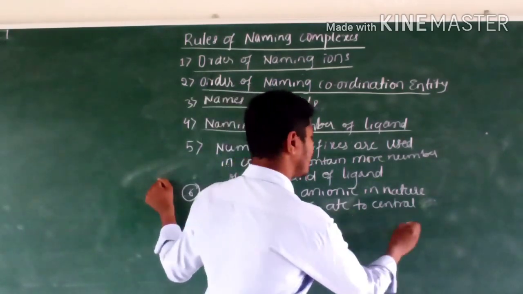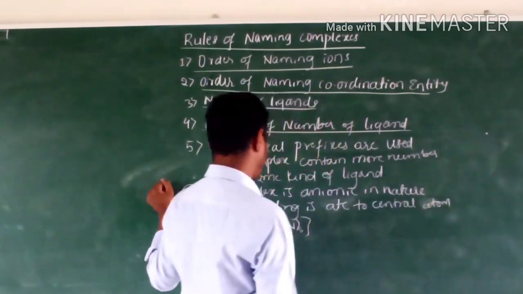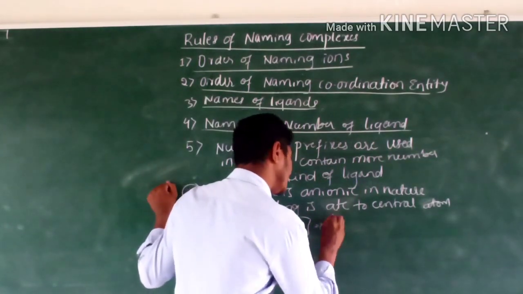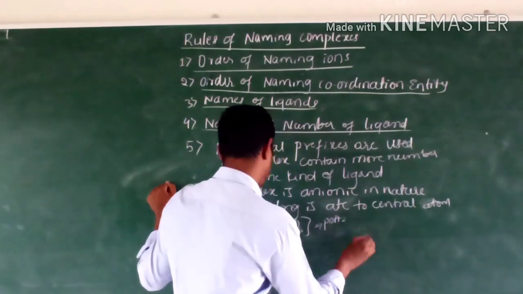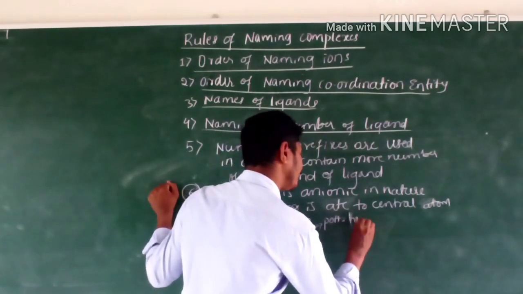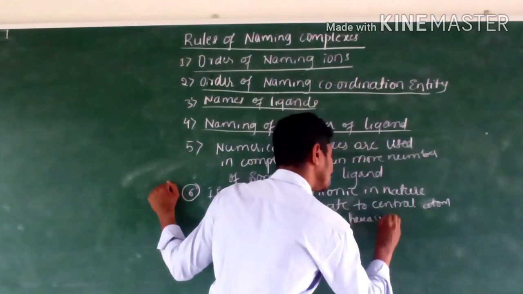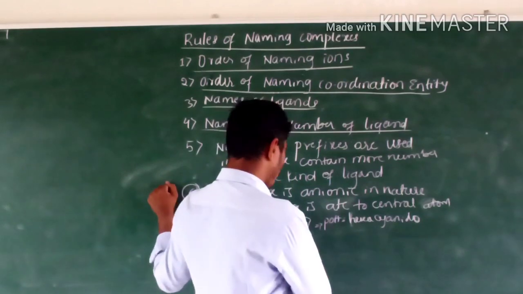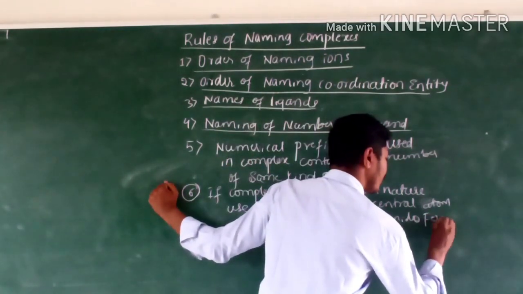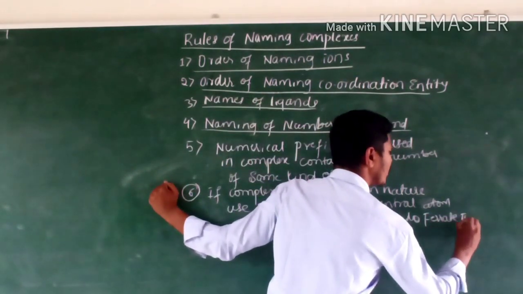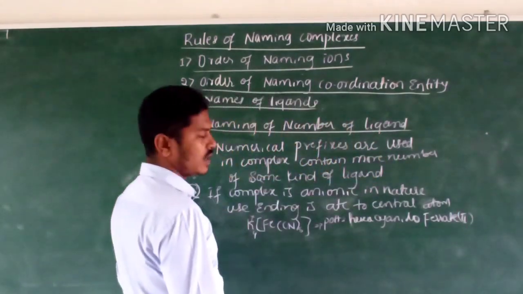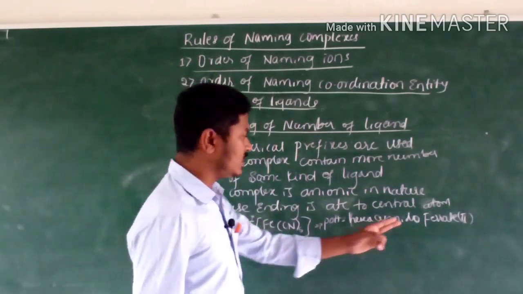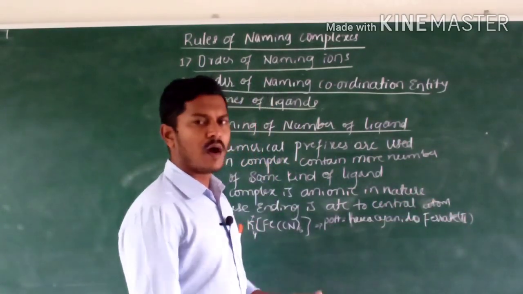For example, K4[Fe(CN)6]. Its name is potassium hexacyanidoferrate(II), like this we have to name. Then what is this 2? We'll know afterwards.